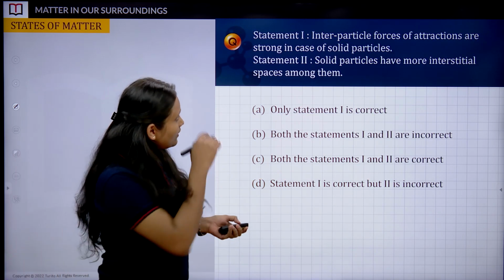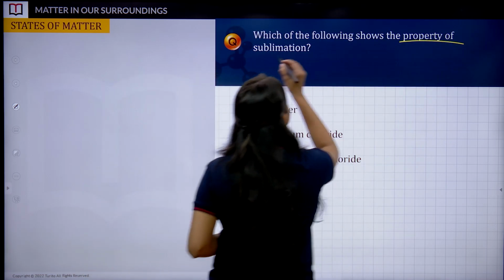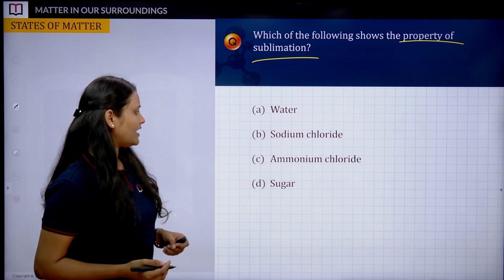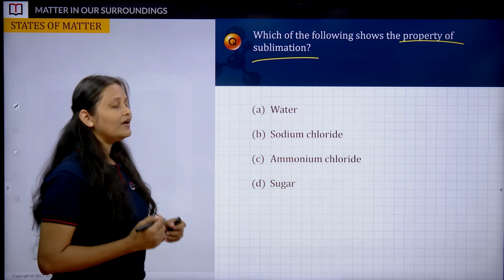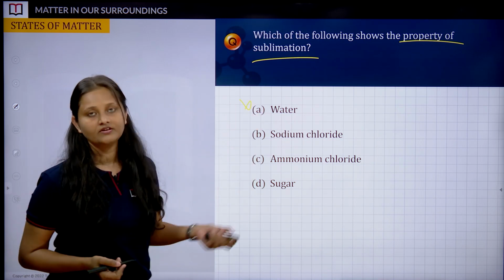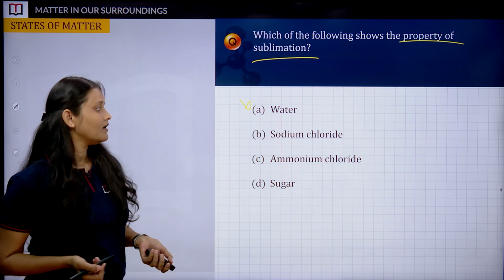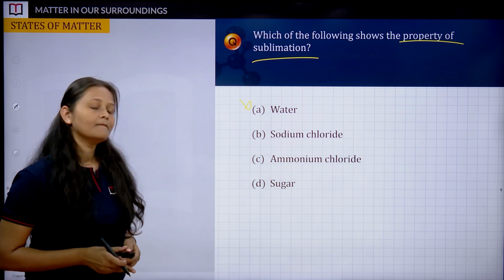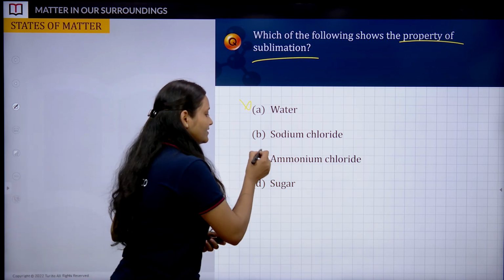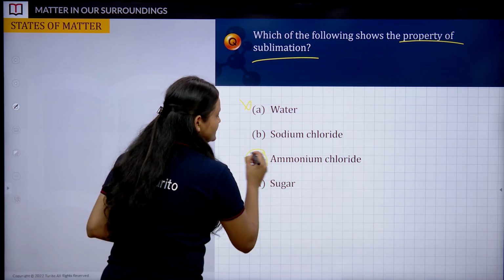Alright. Now we have the next question: which of the following shows the property of sublimation? A solid which can sublime: water, sodium chloride, ammonium chloride, sugar. We know that sublimation is a property shown by solid particles, so definitely you are going to eliminate option A because it's a liquid, right? So your answer lies among B, C, D. What do you all have to say? Correct. So the correct answer is option C. Ammonium chloride is the right answer.